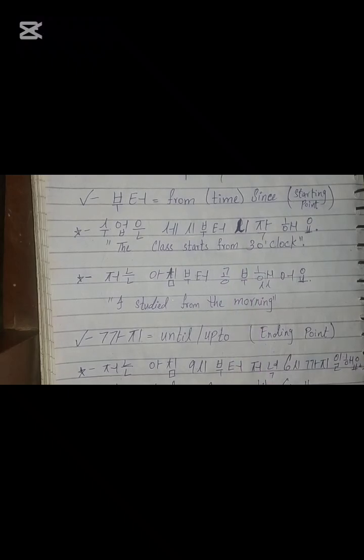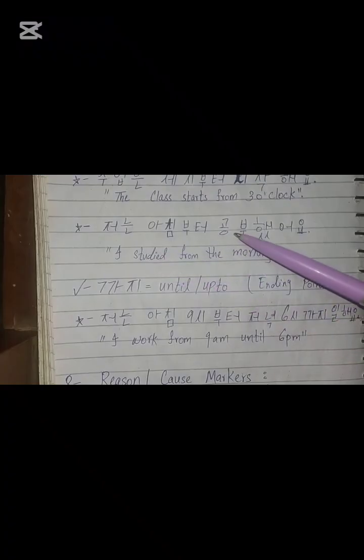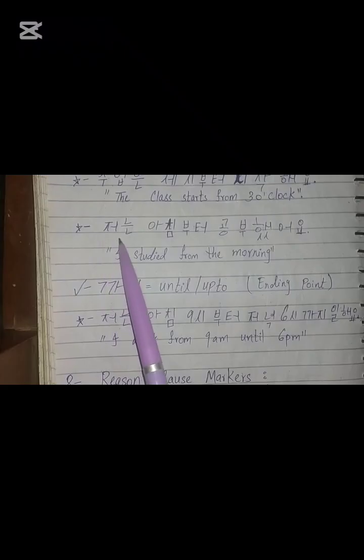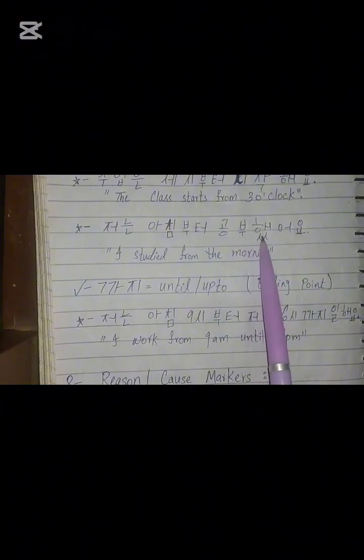Got it? Another example is 저는 아침부터 공부했어요. I studied from the morning. 저는 is I, 아침 is the morning, 부터 is from, and 공부했어요 is I studied. So it's I studied from the morning. It's like from here, so we are using 부터.